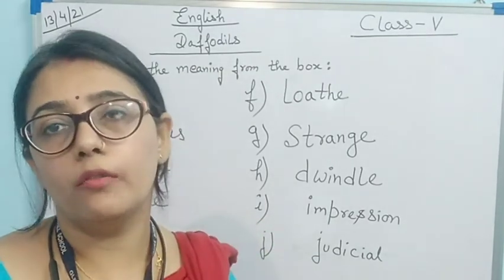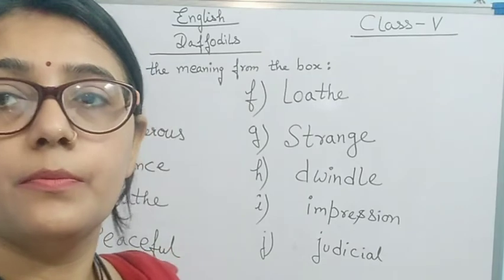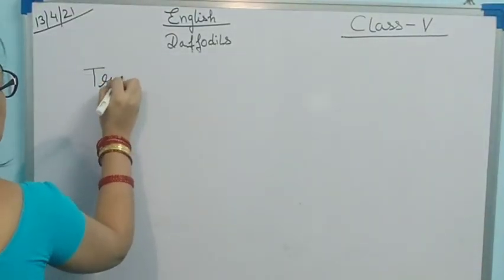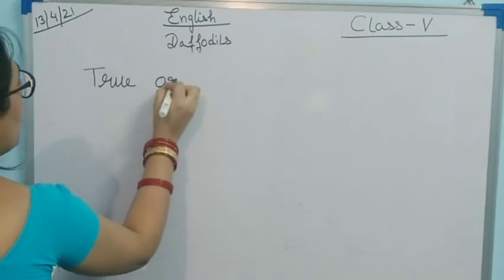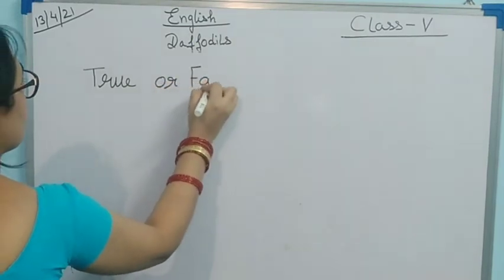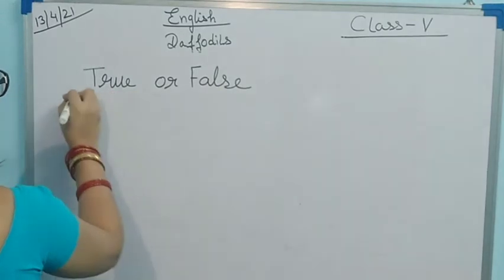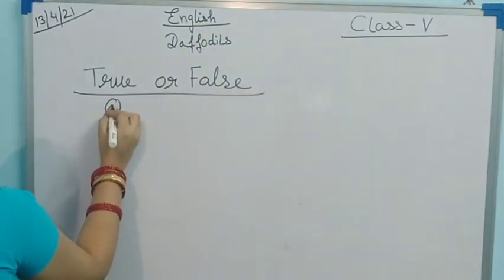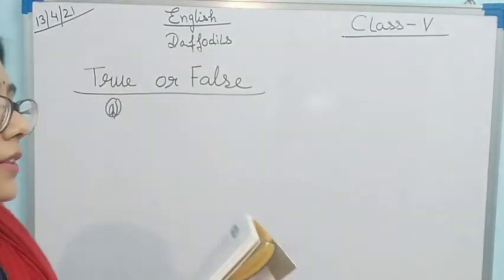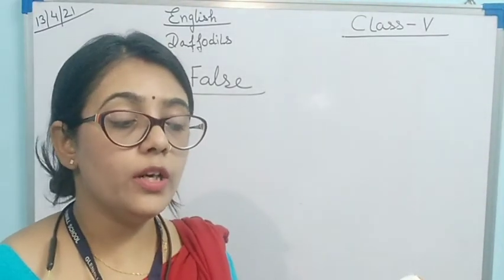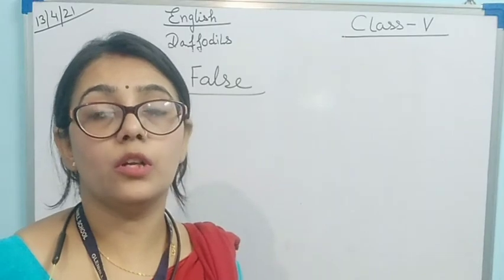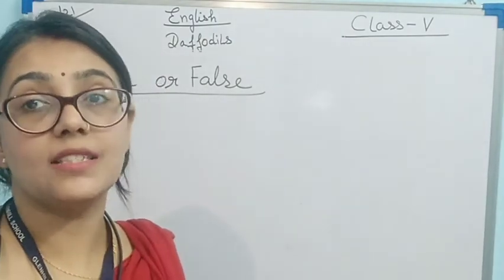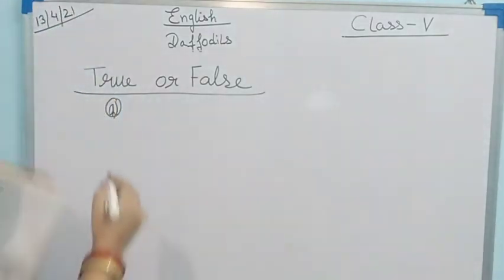Now we are going to solve the true and false. True or false. I will just write the answer on the board, okay? First one. The clouds were floating only over hills. No, because it was also floating on the vales, that is the valleys. So this is false.